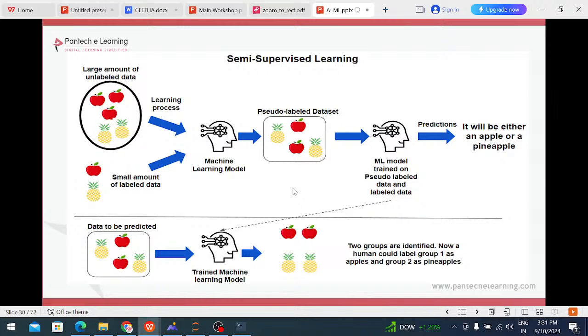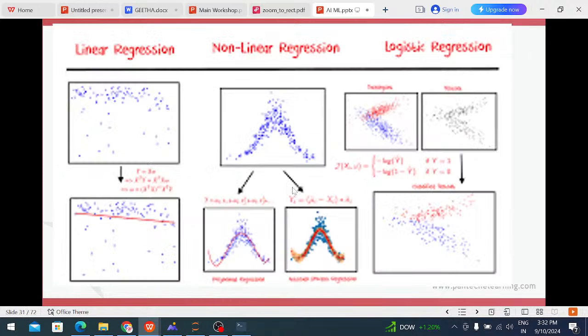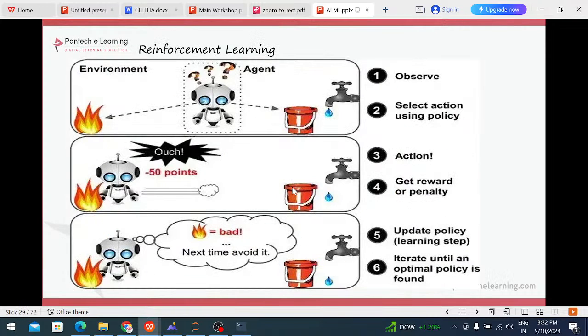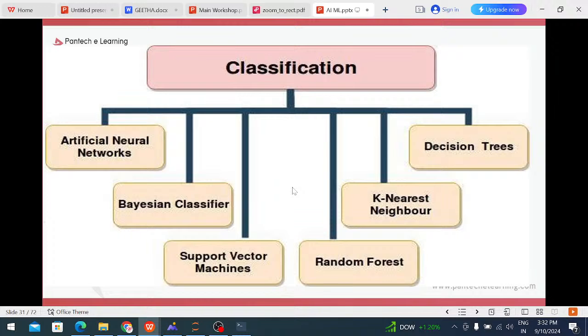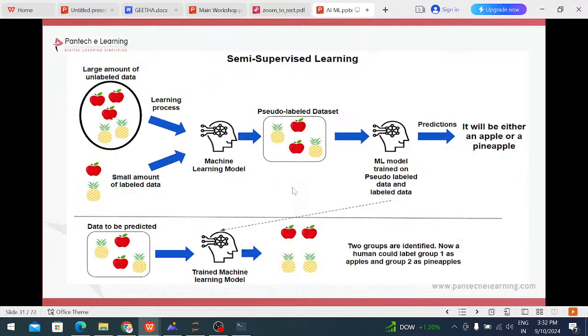We are giving the mission to the model. We can predict, okay, these are the features. That's why we are categorizing into pineapples as well as apples. Based on whether it is a pineapple or an apple, we can identify it. That is known as semi-supervised machine learning. This is semi-supervised machine learning.